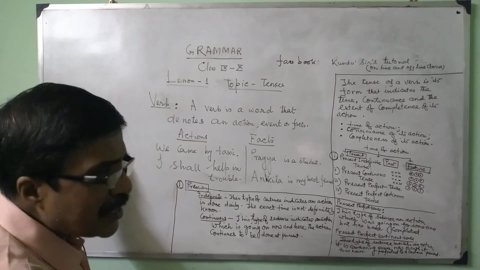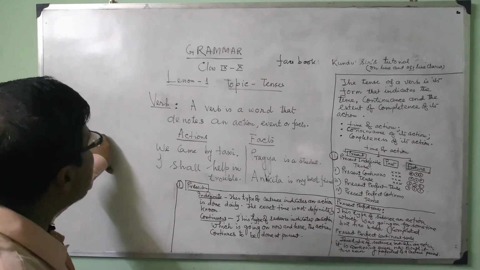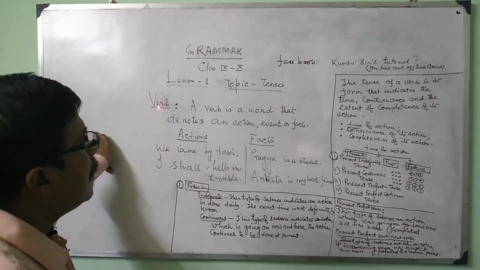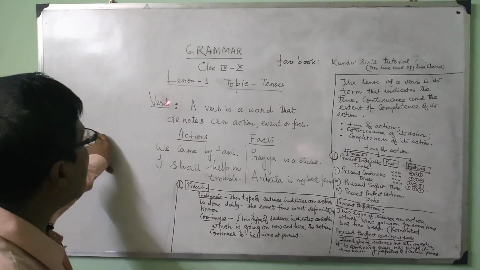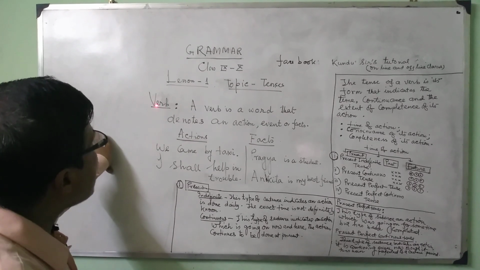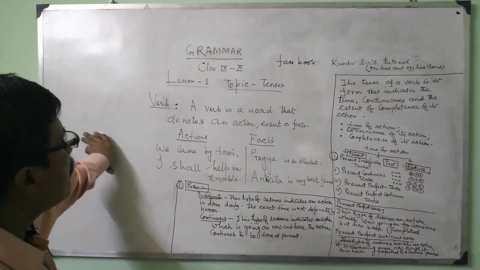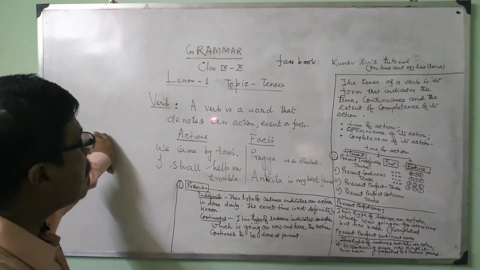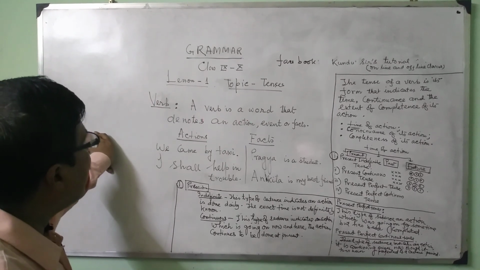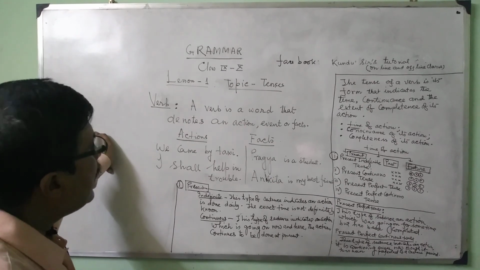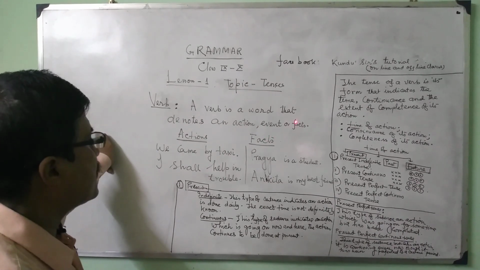When there is a question of tenses, there must be a relation with the verb, because tense is always related to the verb. First, I will give a brief definition of the verb. What is a verb? A verb is a word that denotes an action, event or fact.